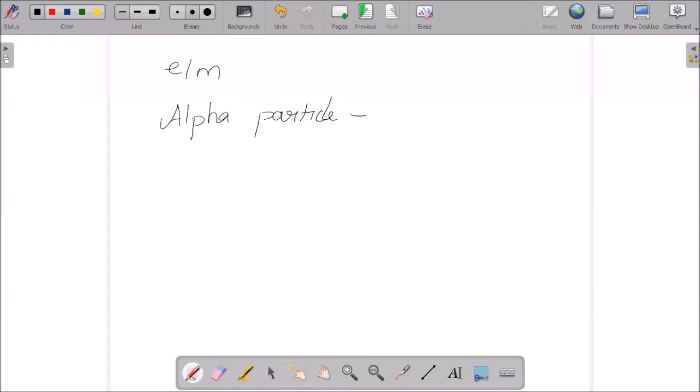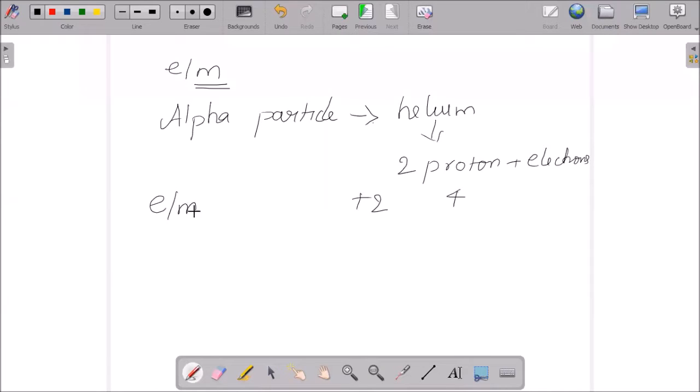What is an alpha particle? It is nothing but a helium nucleus, which consists of 2 protons and 2 neutrons. So immediately we can conclude that the m value for the alpha particle will be equal to 4, and the alpha particle has a charge of +2. Hence, if I calculate e by m for the alpha particle, it comes to +2 by 4, which will be equal to 1 by 2.